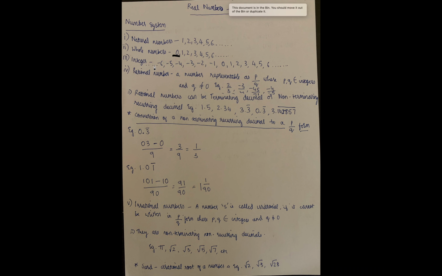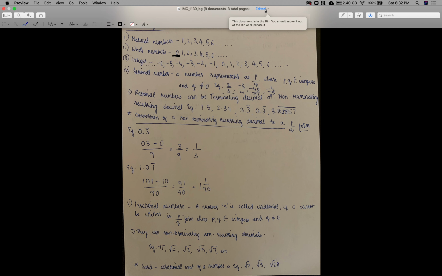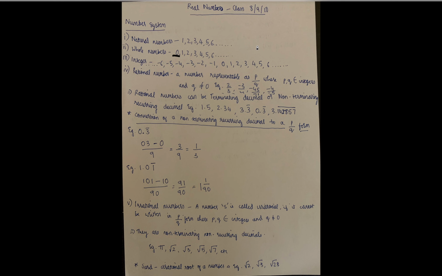Okay, so next we will talk about integers. What are integers? Integers are negative numbers along with whole numbers. Now, what are negative numbers? They are the numbers with this minus sign. It is used to determine the values which are less than 0. For example, minus 1, minus 2, and it goes infinitely this side and this side. So that's why I use this dotted line.